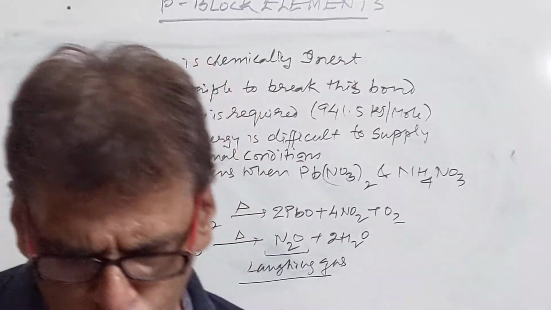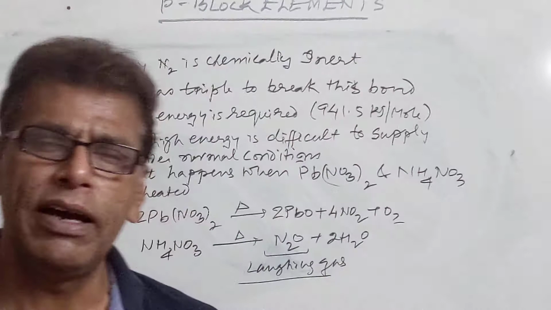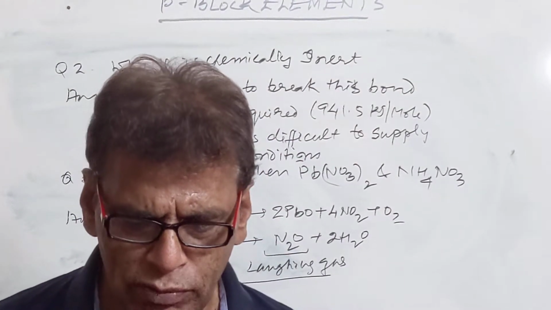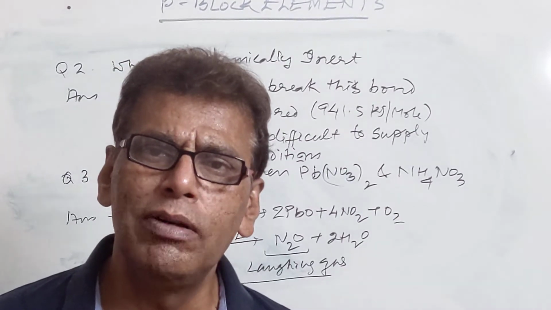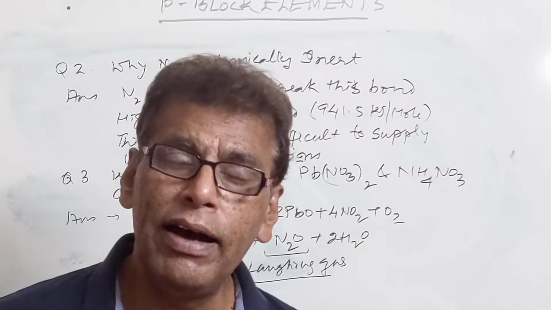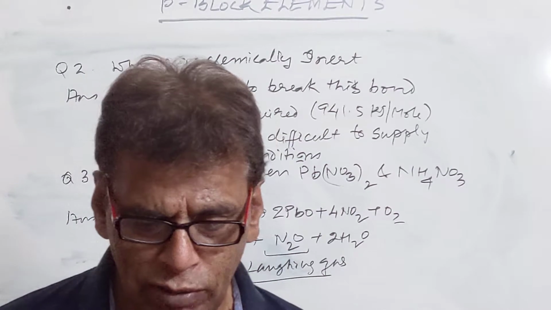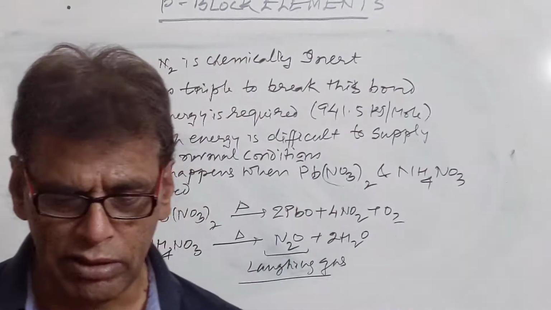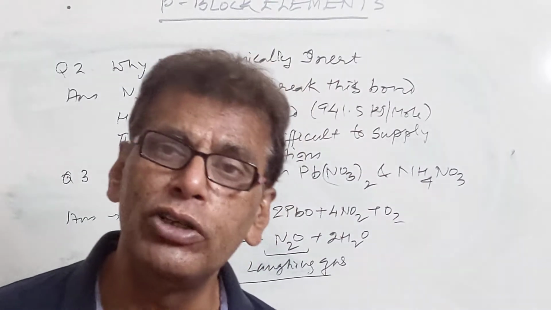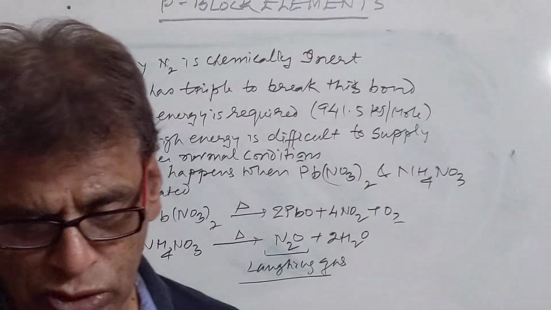Now name the most basic hydride of the nitrogen family. We have just done this. Ammonia is the most basic hydride of the nitrogen family. Then the hydride with maximum thermal stability is again ammonia. Then the hydride with the lowest boiling point: it is seen in the case of phosphine, due to the weakest van der Waals forces among all the hydrides. Then which hydride is the strongest reducing agent? We have just done this. BiH3 is the strongest reducing agent.